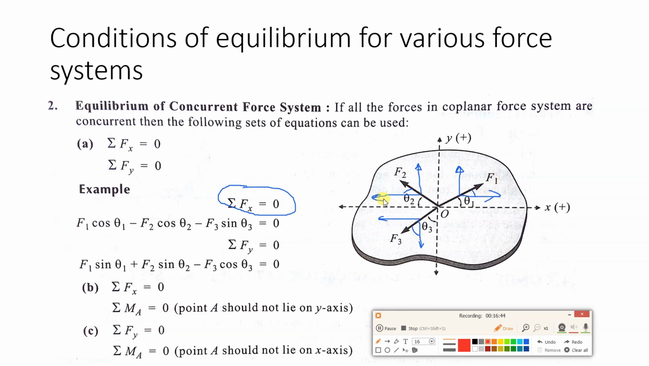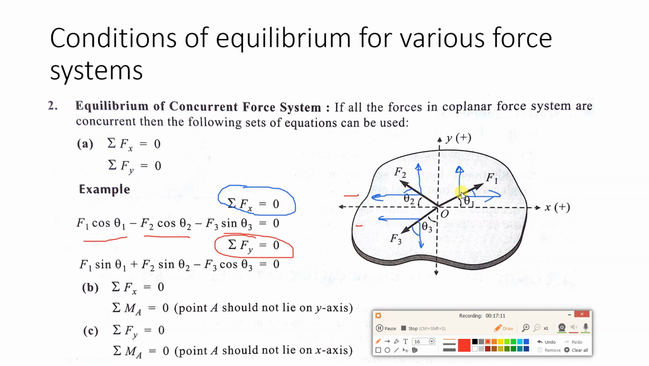Then the second force in the x direction. The second force will be what? It is towards left, so minus F2 cos theta 2, and F3 is also on the left hand side. So this will be negative, minus F3, and the x component will be sine, because the angle is with respect to vertical. So sine theta 3, equal to 0. This is summation Fx. What about summation Fy equal to 0?